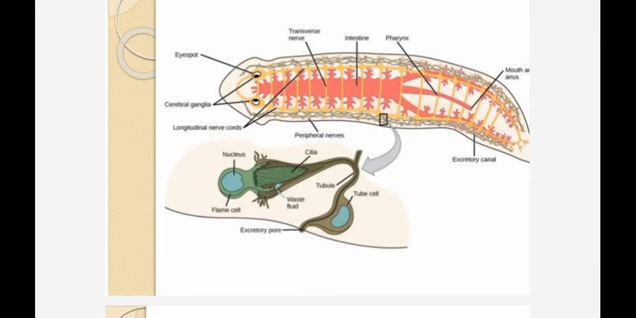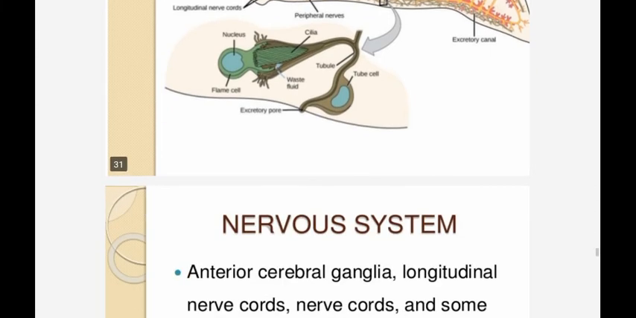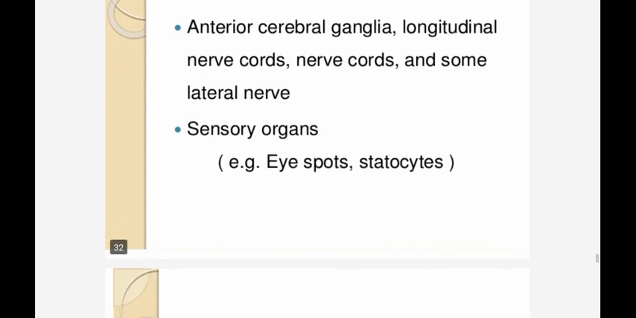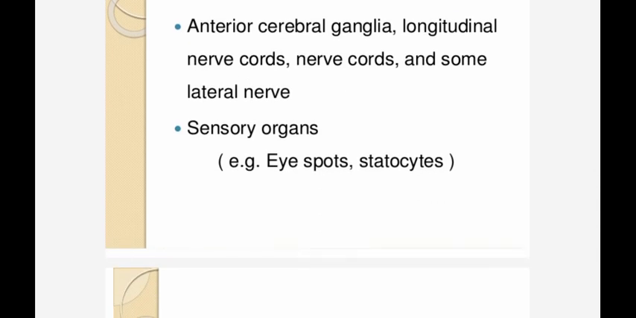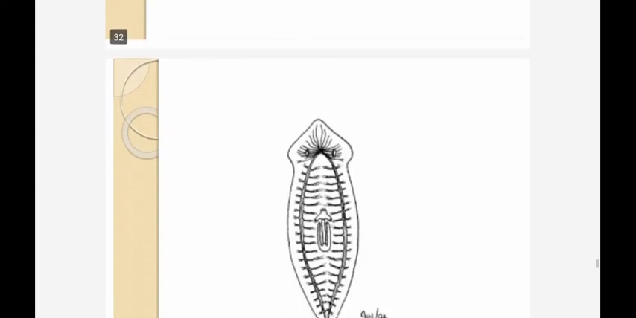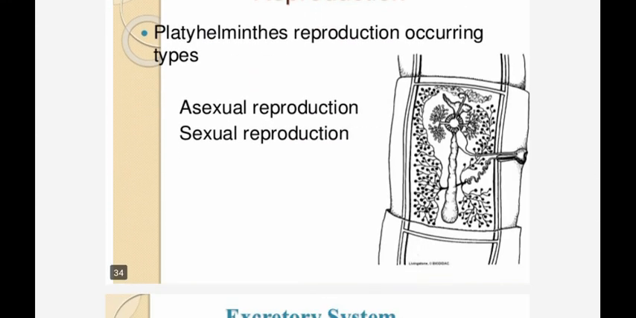And here you can see the nervous system. Anterior cerebral ganglion, longitudinal nerve cords, some lateral nerve cords, sensory organs, eye spots, and statocysts are present. Reproduction is asexual and sexual.